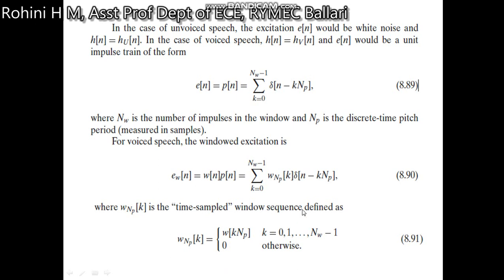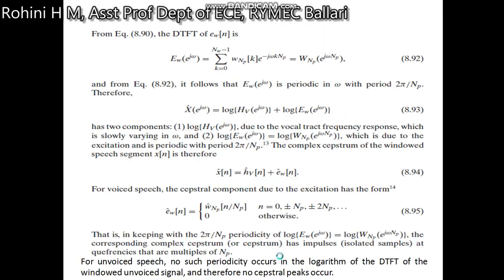Here w_Np[k] is the time-scaled window sequence, defined as w[k into Np] and equal to 0 otherwise.